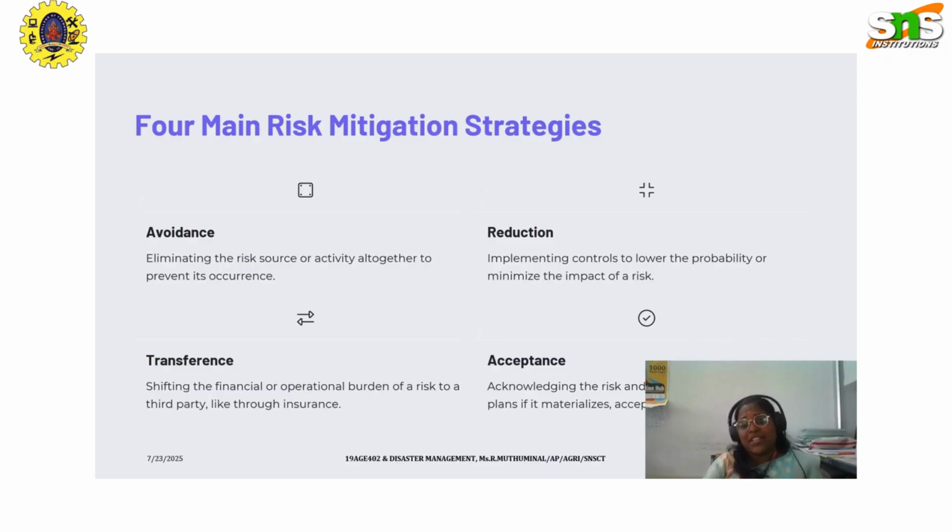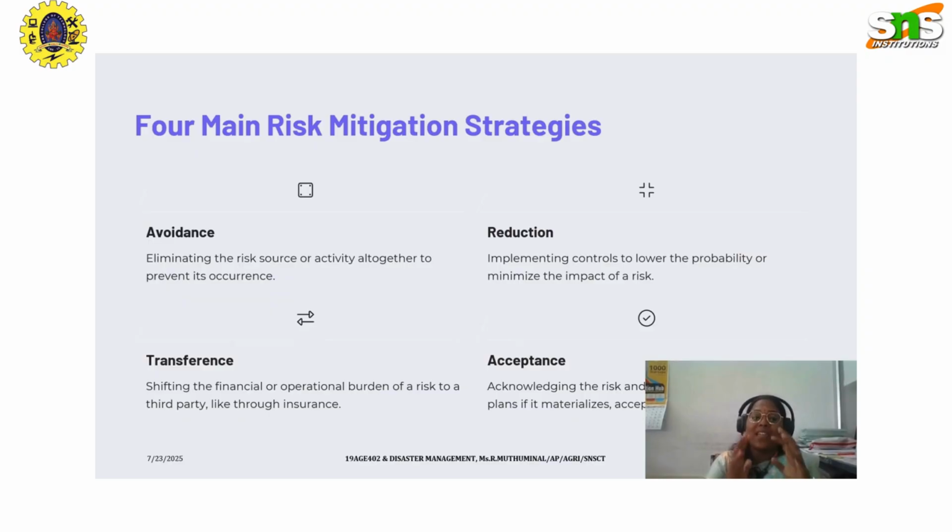The four main risk mitigation strategies are avoidance, reduction, transference, and acceptance. If there is a possibility of eliminating the risk source or the activity, we can prevent its occurrence. If that is not possible, we have to implement certain controls to lower the probability or minimize the impact that could happen in the near future. If these two have been considered, then we shift the financial and operational burden of a risk to a third party, for example through insurance. Then we can acknowledge the risk, prepare a contingency plan in case it materializes, and accept the remaining impact.